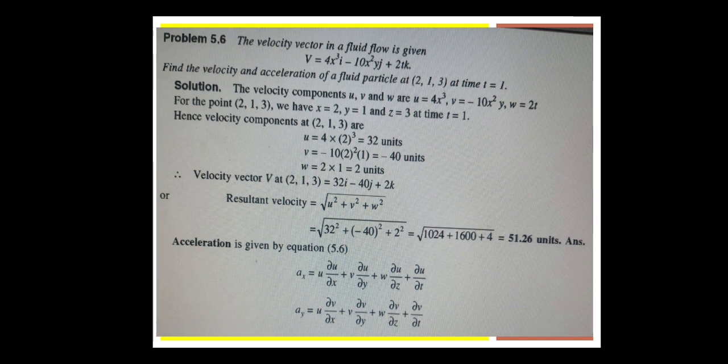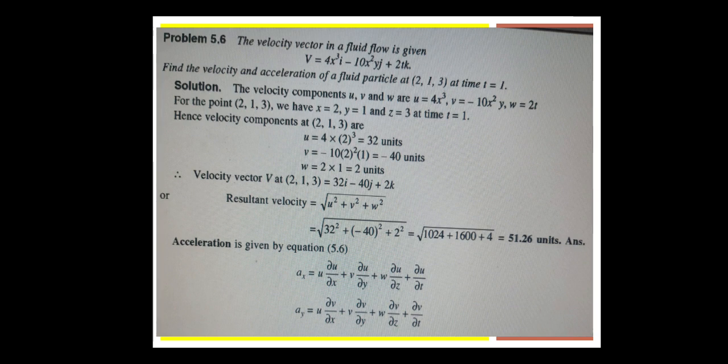Then v is equal to minus 10 x square y, x square is 2 square, y is 1, that is equal to minus 40 units. w is equal to 2 into t, t is equal to 1, therefore w is equal to 2 units. Now writing this into velocity vector, therefore velocity vector capital V at 2, 1, 3 is equal to 32i minus 40j plus 2k.